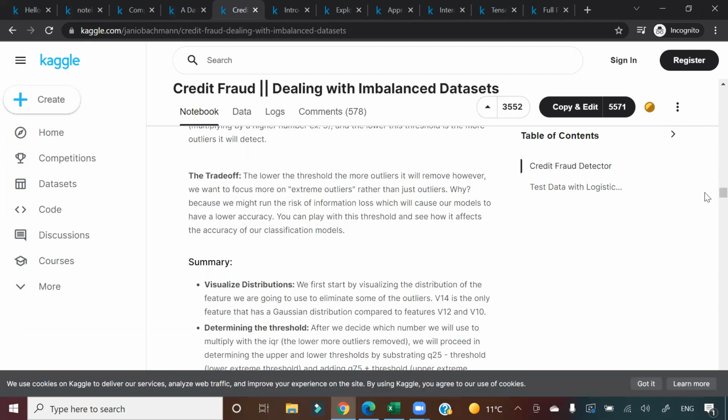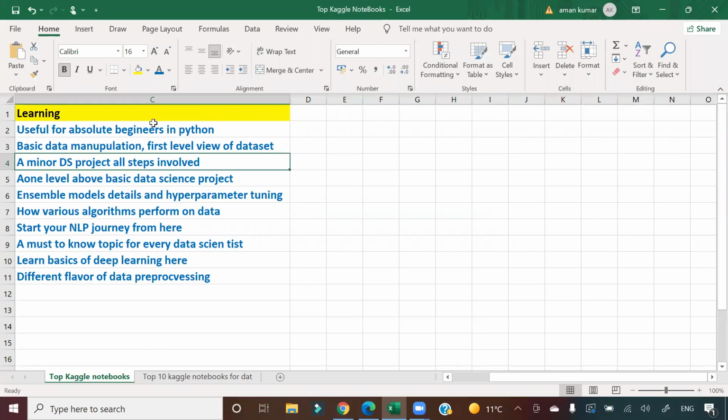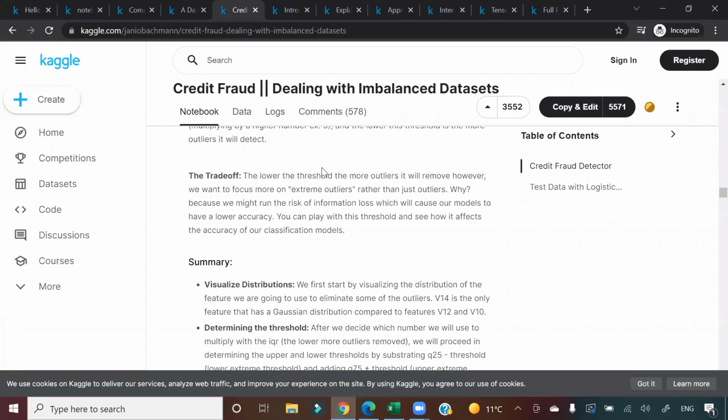Now what have you learned, guys, from these four notebooks? You have learned Python basics, you have learned data manipulation in Python, you have done one small project, and you have done one medium-level project. The next one I have mentioned here is ensemble model details and hyperparameter tuning.